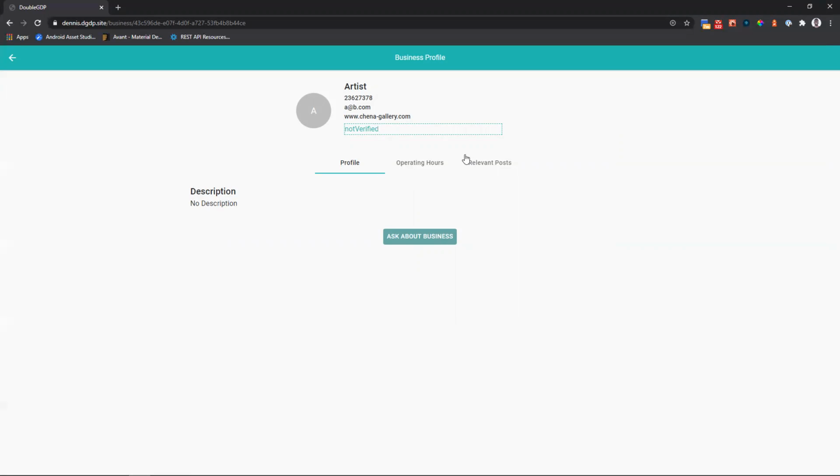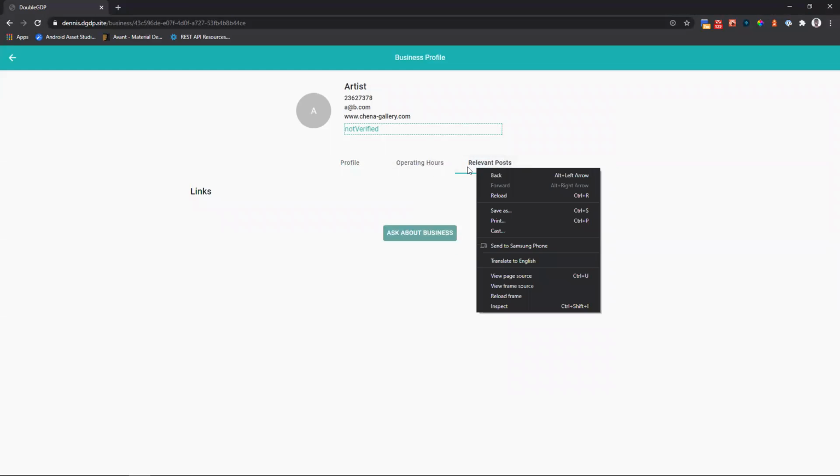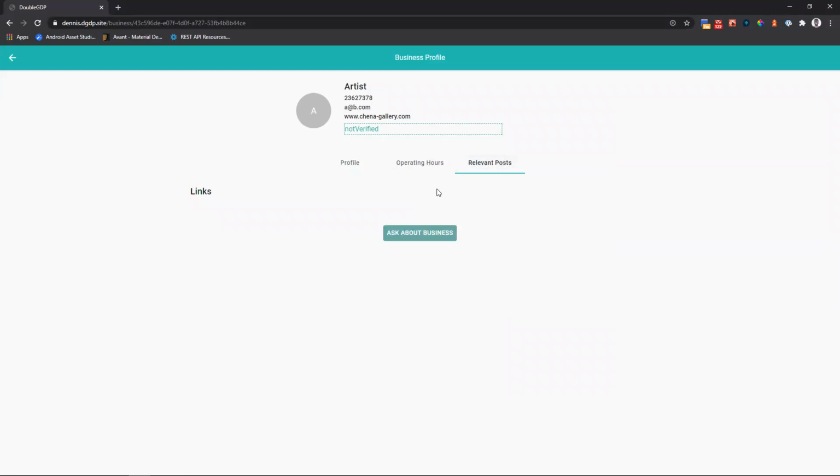At the bottom here, we have three tabs. On the profile, we have a description. Let's say, for instance, the business has a particular description that they want their potential clients to see. That description will appear here. The second tab is operating hours. All businesses have hours and days of the week in which they operate, so this tab will show the operating hours of that particular business. On the third tab, we have relevant links. These would be links that have to do with a business. Let's say, for example, they have a promotion or a news post that we posted in the app that is linked to the particular business.